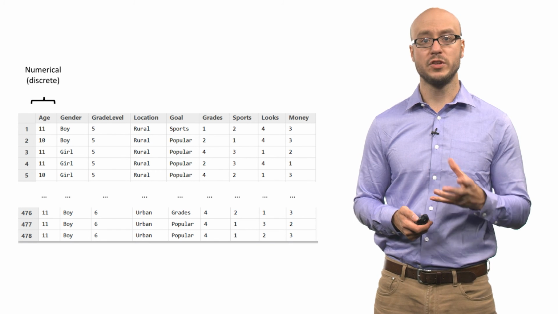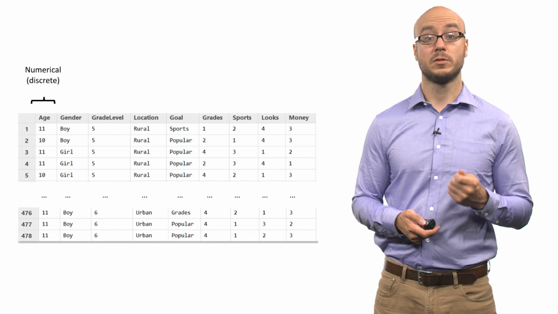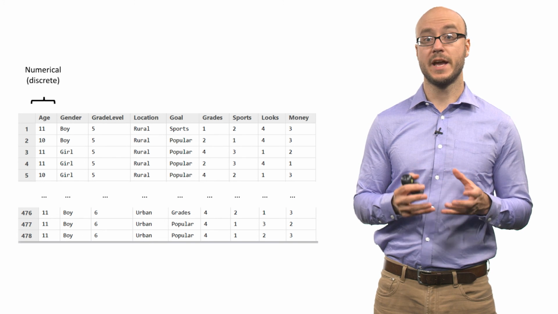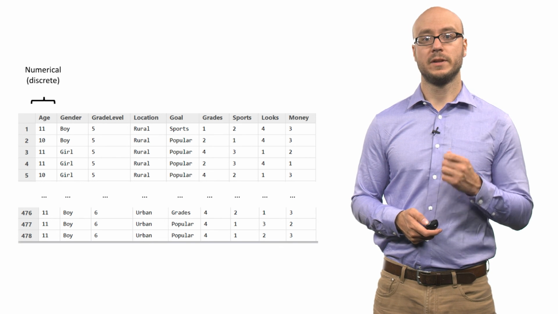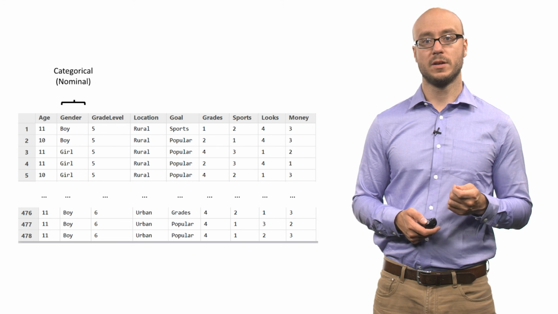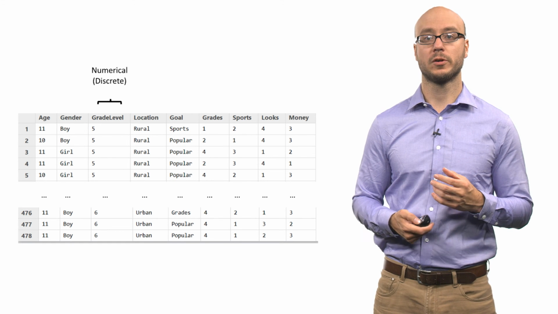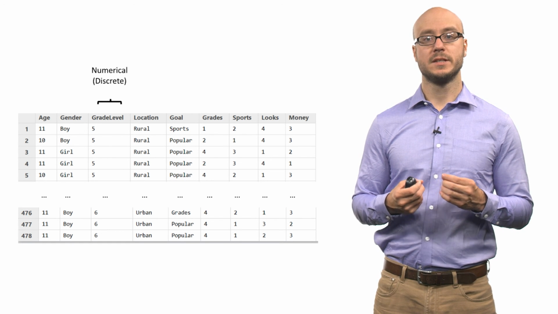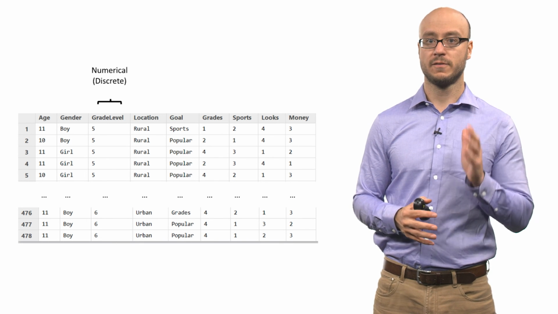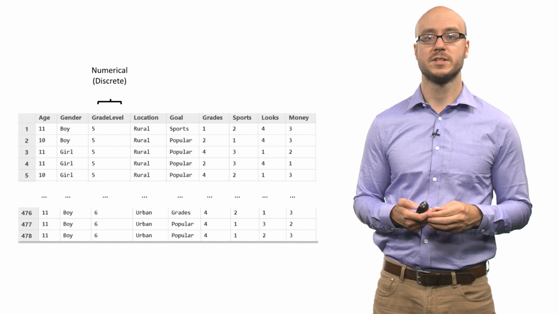Just to review these kinds of variable types, this first column is a discrete variable because you have these non-negative counting numbers that constitute the information for that first column. The second variable is categorical. It's nominal, so there's no inherent ranking to whether you're a boy or girl. The next variable is discrete and numerical because you're not 5.5 grades. You're 4th, 5th, or 6th grade in terms of the information in this data set.